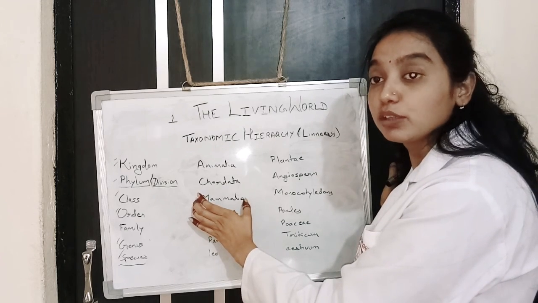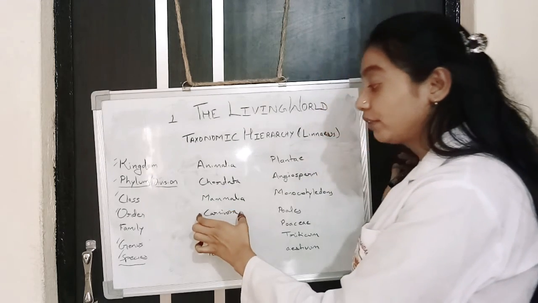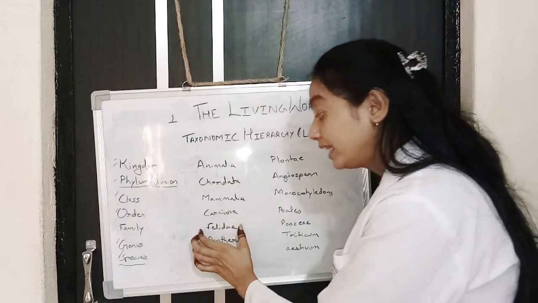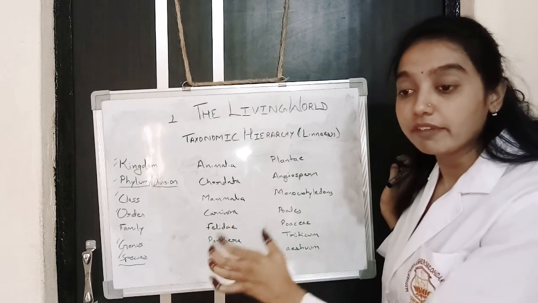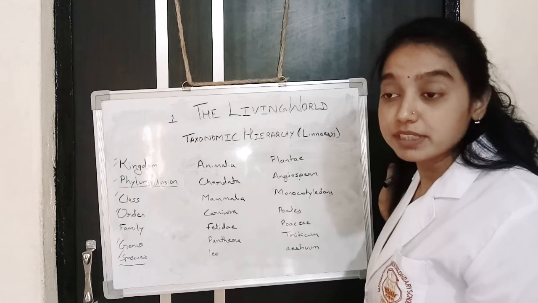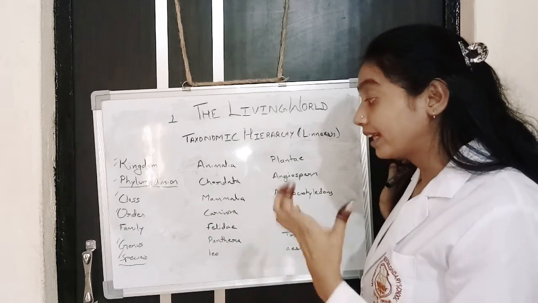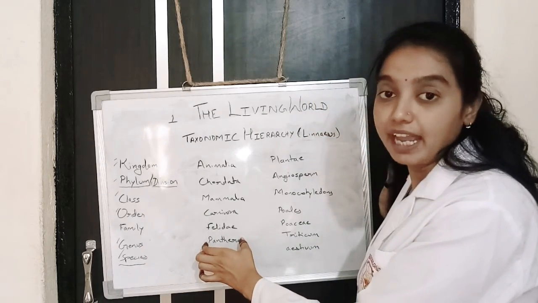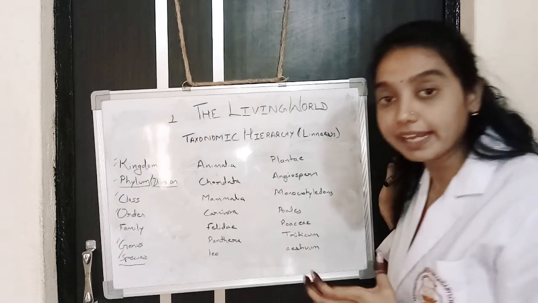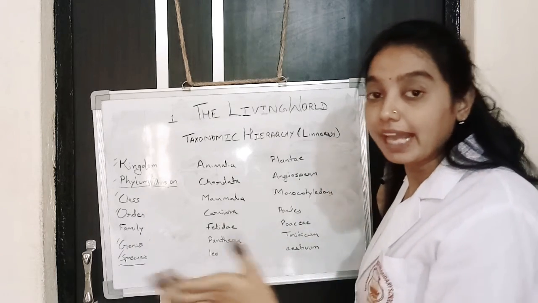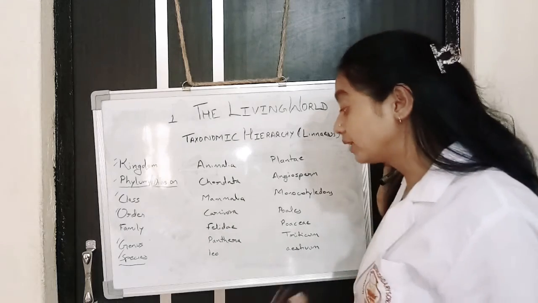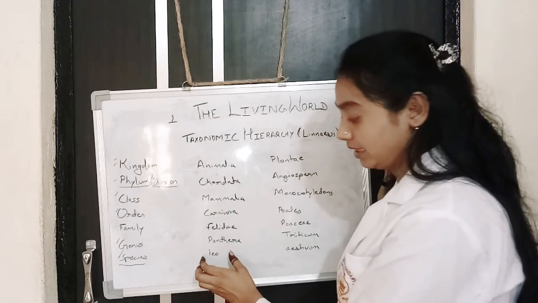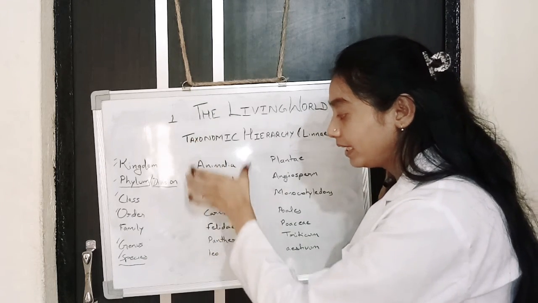Then it is classified on common characters between the animals. Suppose the animals that have breasts are Mammalia; Carnivora, so they observe again the common character of eating habit. Felidae, they belong to the animals having 4 legs and body types like cat, dog, they come under the similar family. Again, genus Panthera, they studied their common characters, which are similar between tiger and lion and many more animals. They put them in the Panthera group. And species leo, species most similar. Similarity is going to increase in this manner.